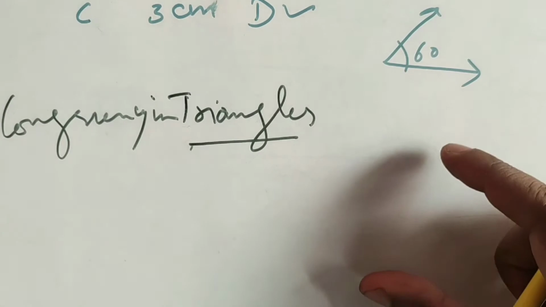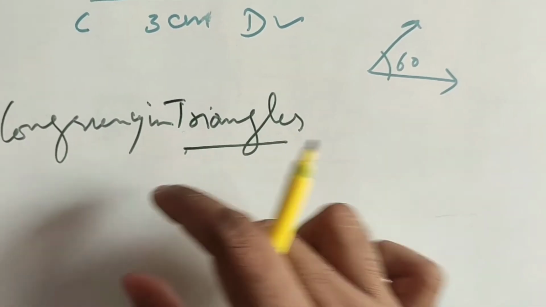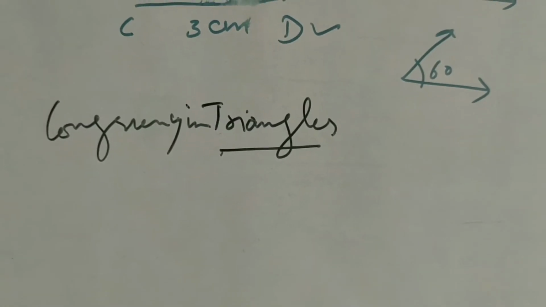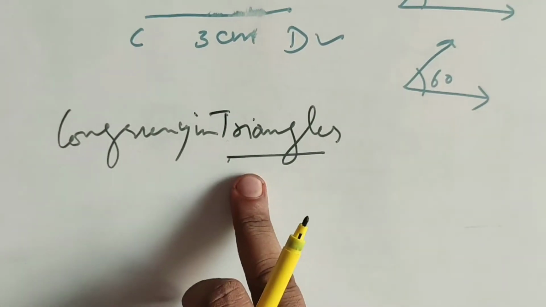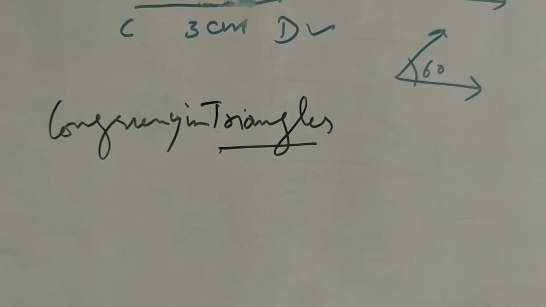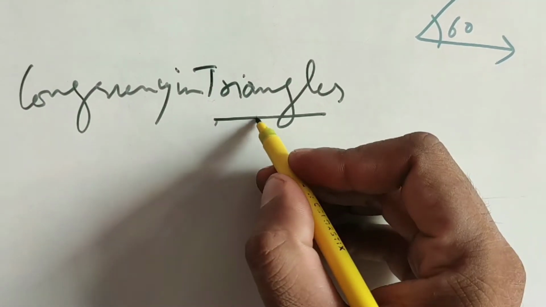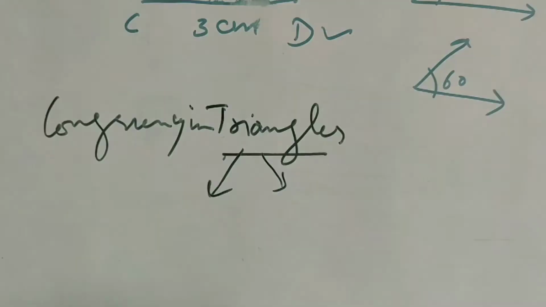Now we cannot pick two things every time and place them one above the other to check the congruency. So there are certain rules regarding congruency in triangles that will be helpful to determine whether two triangles are congruent or not.